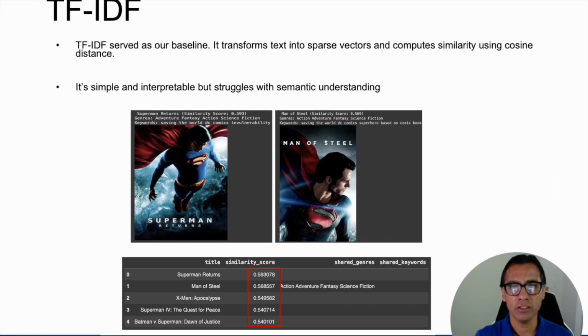TF-IDF serves as our baseline. It transforms text into sparse vectors and computes similarity using cosine distance. It is simple and explainable, but struggles with semantic understanding. It misses the connection between similar movies. In this first example for Superman, the model recommended Superman Returns and Man of Steel, among other similar thematic movies, but the similarity score of 0.59 was lower than expected.